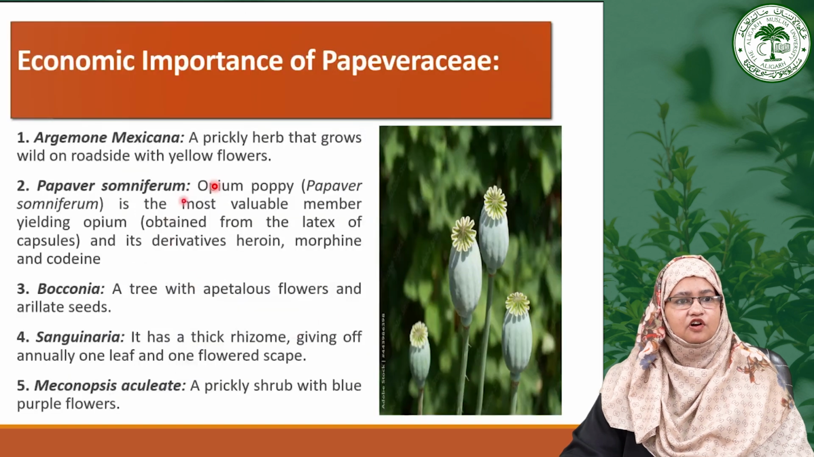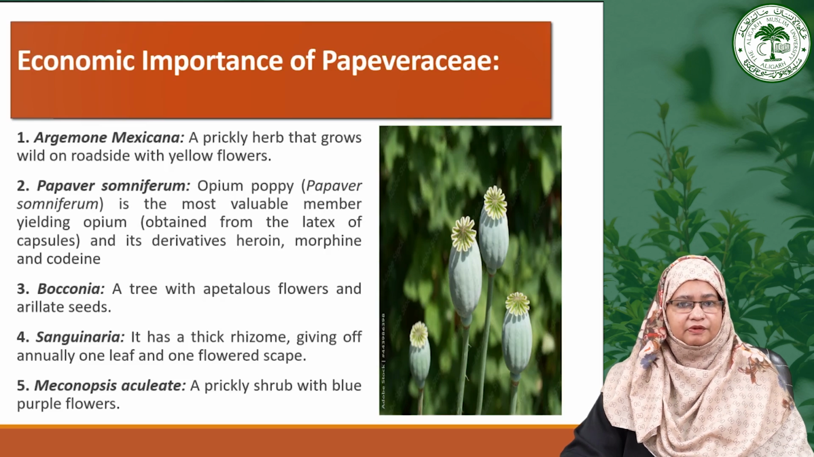Now, coming to the economic importance of the family Papaveraceae. As we have already seen, Argemone mexicana is a notable wild herb often found along the roadside and characterized by its yellow flowers and prickly texture, which serve as a reminder of adaptability and resilience in various environments. This species, while often overlooked, plays a role in the ecosystem and local biodiversity.